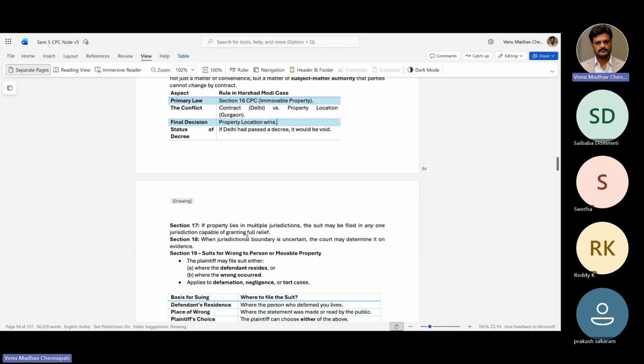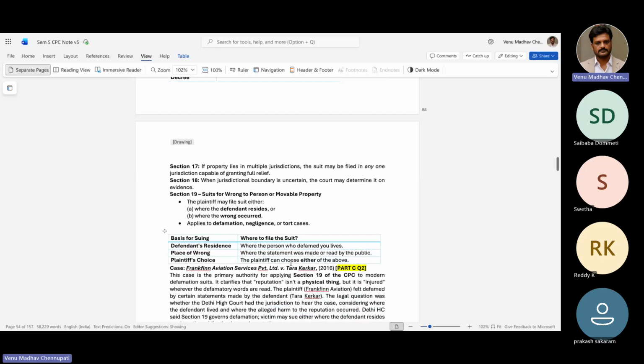What does Section 17 say? Property lies in multiple jurisdictions. The suit may be filed in any one jurisdiction capable of granting full relief. So when there are multiple jurisdictions, he can file in either. Section 18 is when jurisdictional boundary is uncertain, the court may determine it on evidence. So when the jurisdiction boundary is not clear, you can ask the court under section 18.